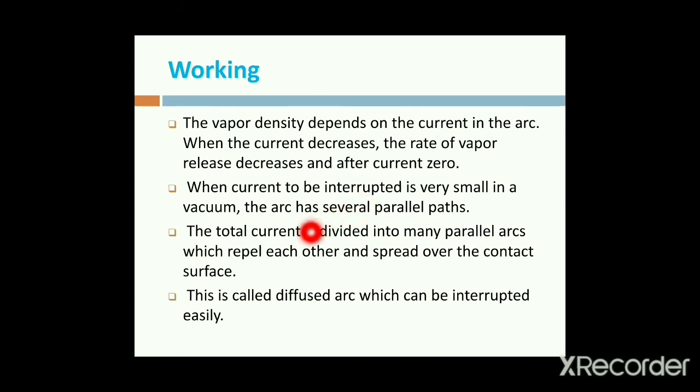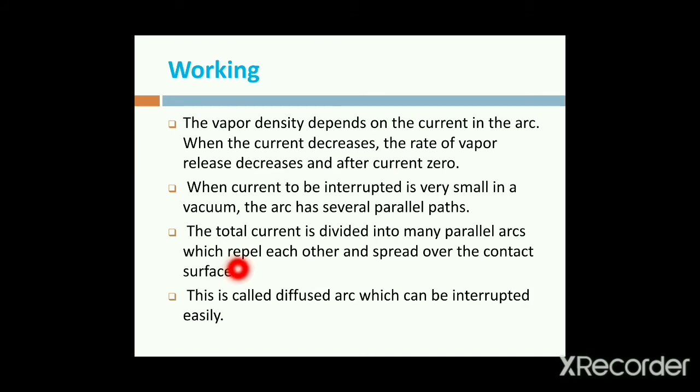very small in vacuum. The arc is divided into several part arcs which repel each other and spread over the contact surface. The total current is divided into many parallel arcs which repel each other and spread over the contacts. This total process is known as the diffused arc.